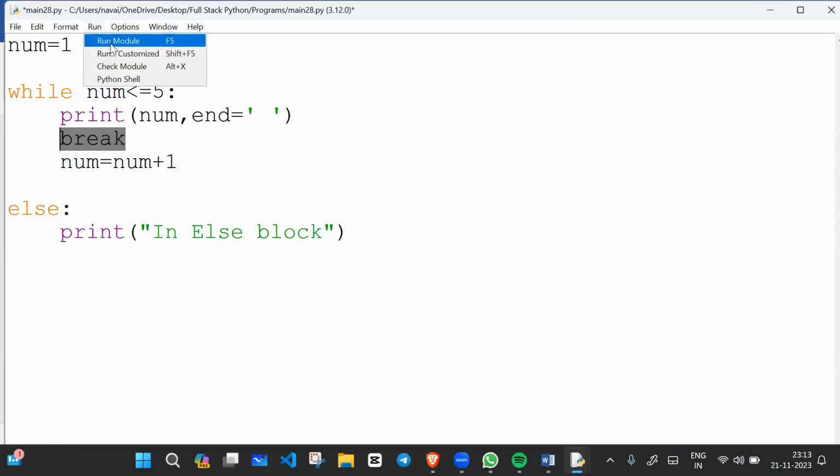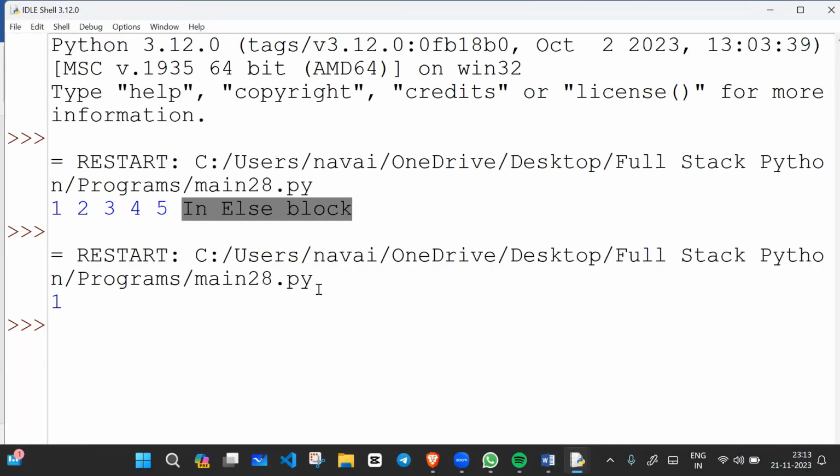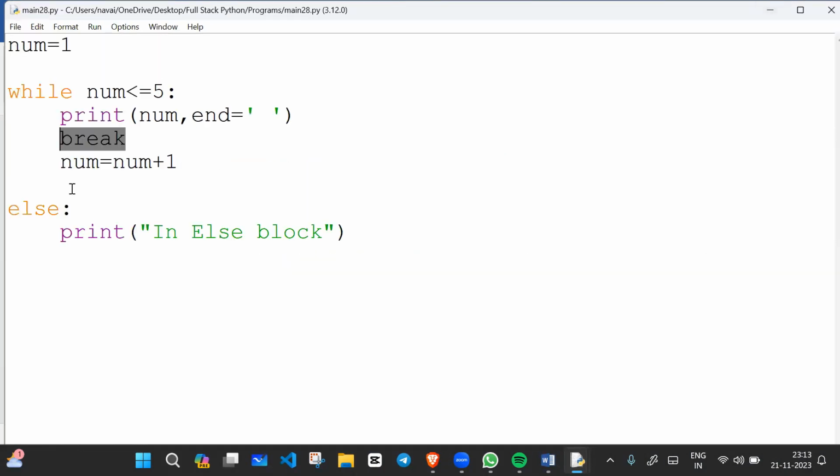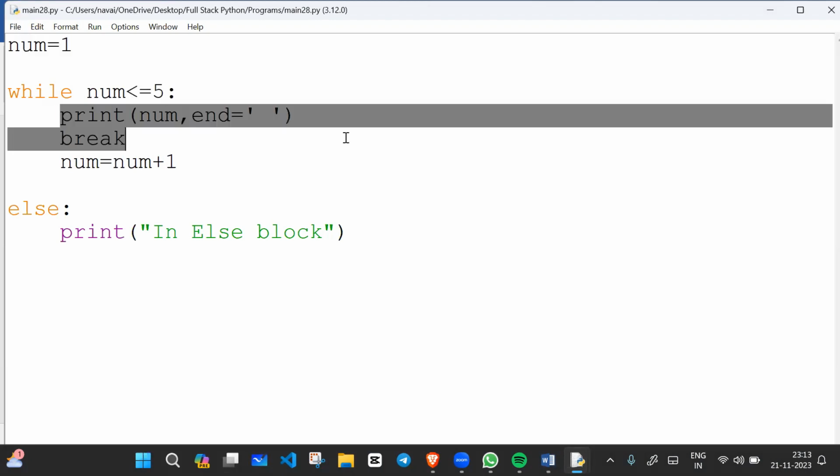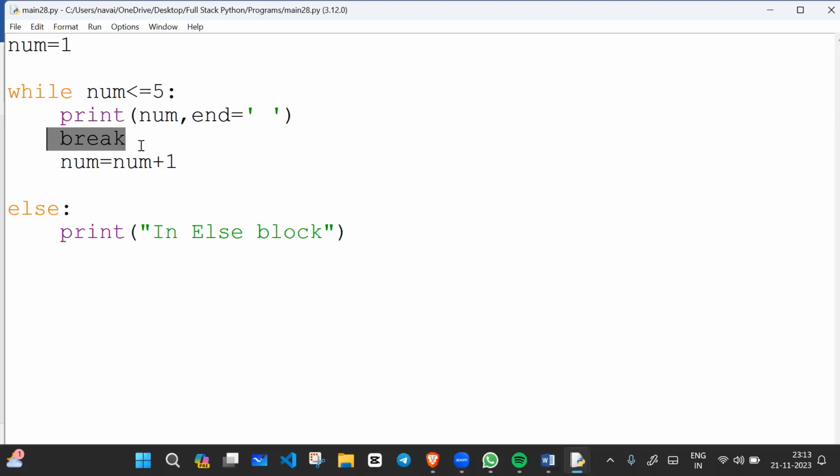So see, check now. What will happen? 1 will print, after break executes nothing more will print. The number value is initially 1. Number less than or equal to 5? Yes, 1 is less than 5. So print 1, then break. Break means exit from the loop. So if you exit with the help of break, it will not run the else part. Okay, so this is the concept.